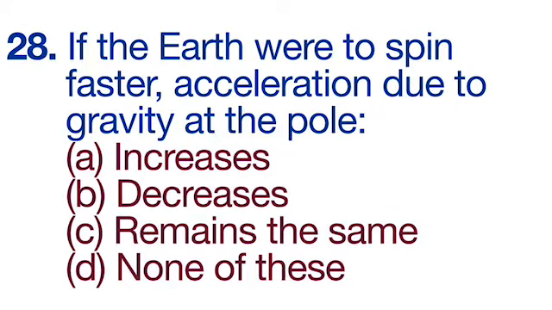28th question is, if the Earth were to spin faster, acceleration due to gravity at the pole increases, decreases, remains the same, none of these. It will remain the same. Option C is correct.